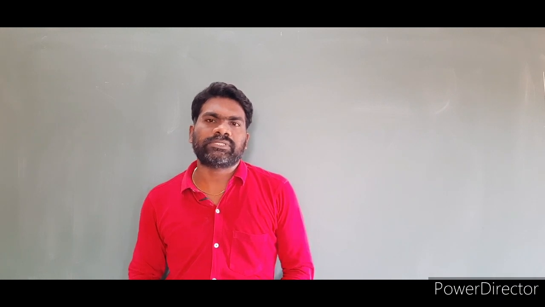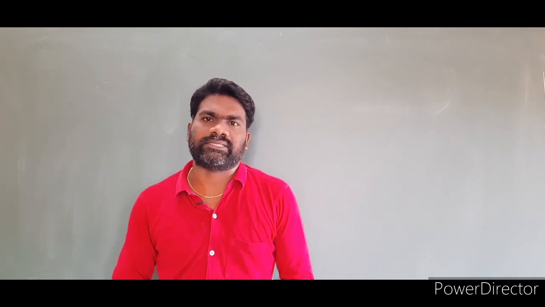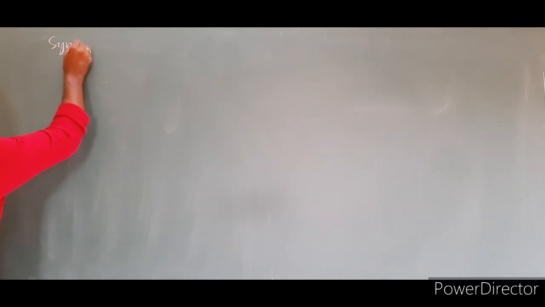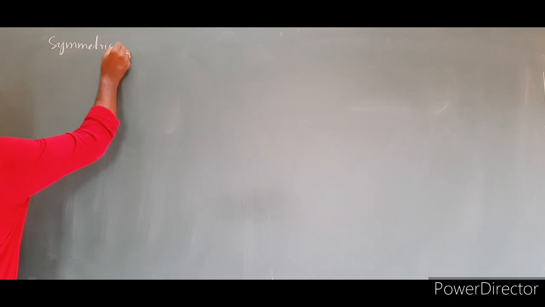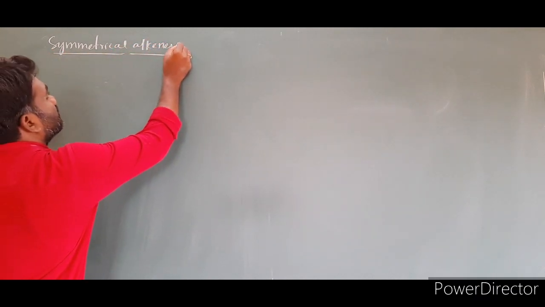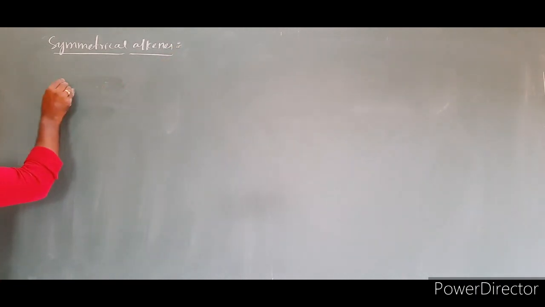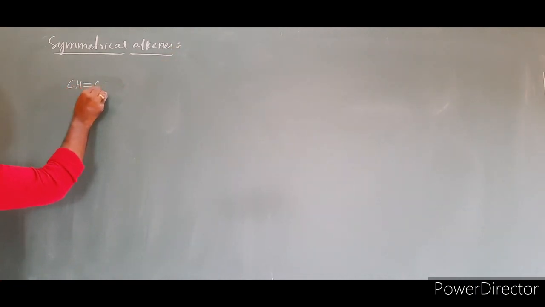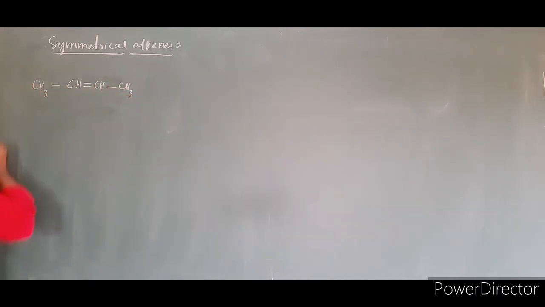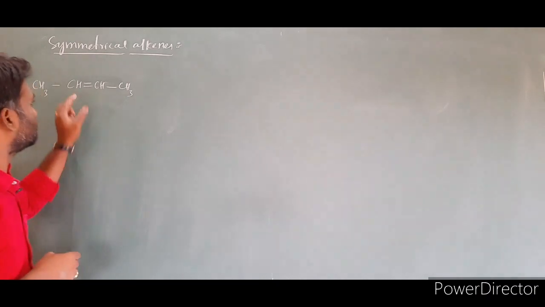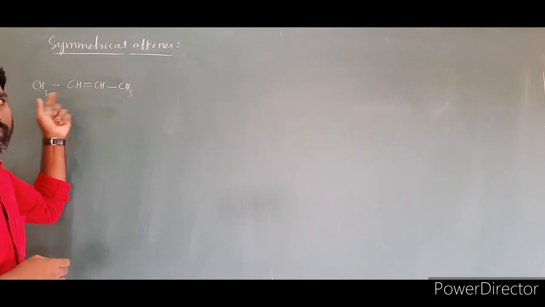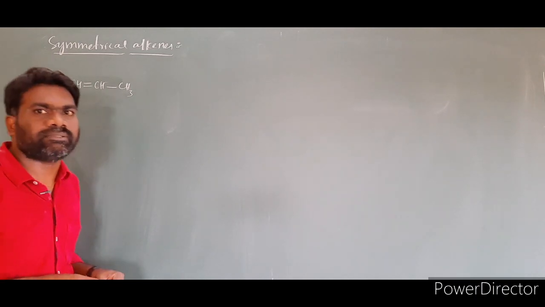Now let us see some examples of alcohols formed from alkenes. First I am taking symmetrical alkenes. I am taking an example of a symmetrical alkene: CH3, CH double bond CH, CH3. It is an example of a symmetrical alkene because around the double-bonded carbons both attached groups are the same. This we call a symmetrical alkene.